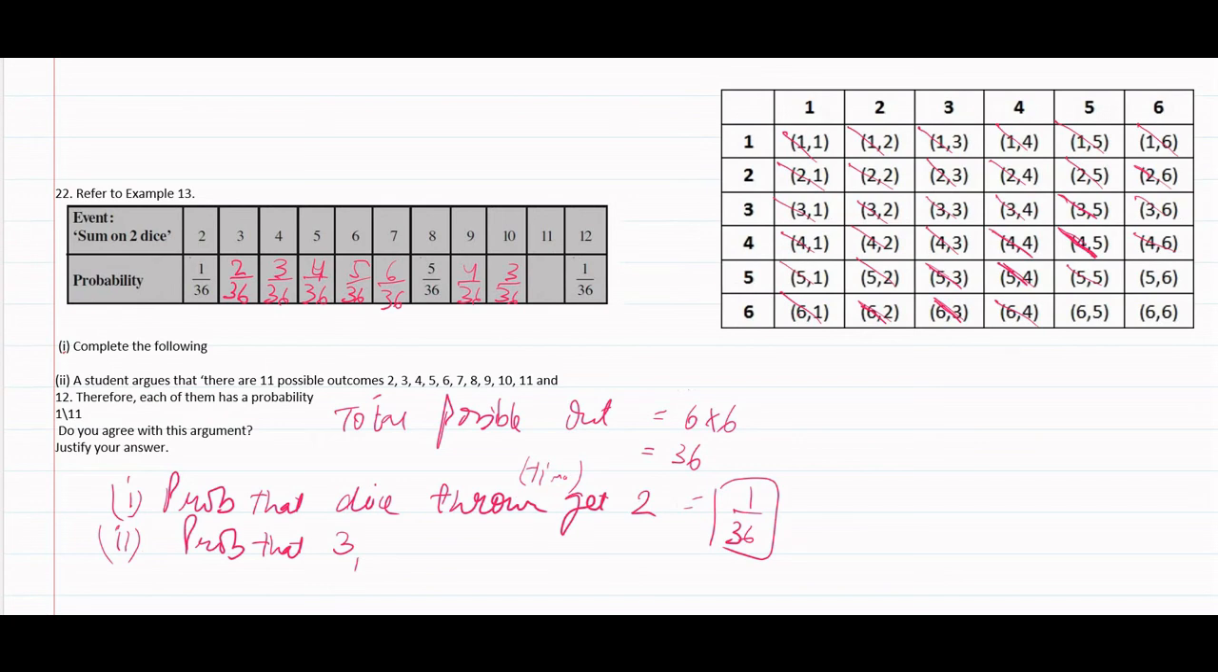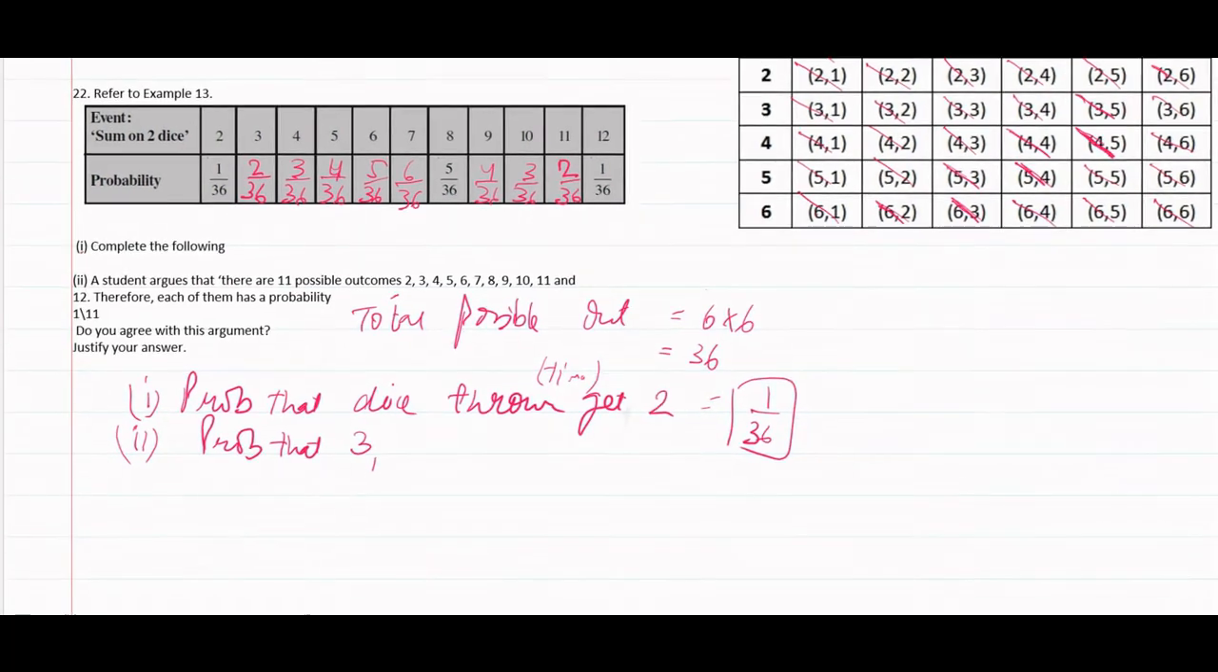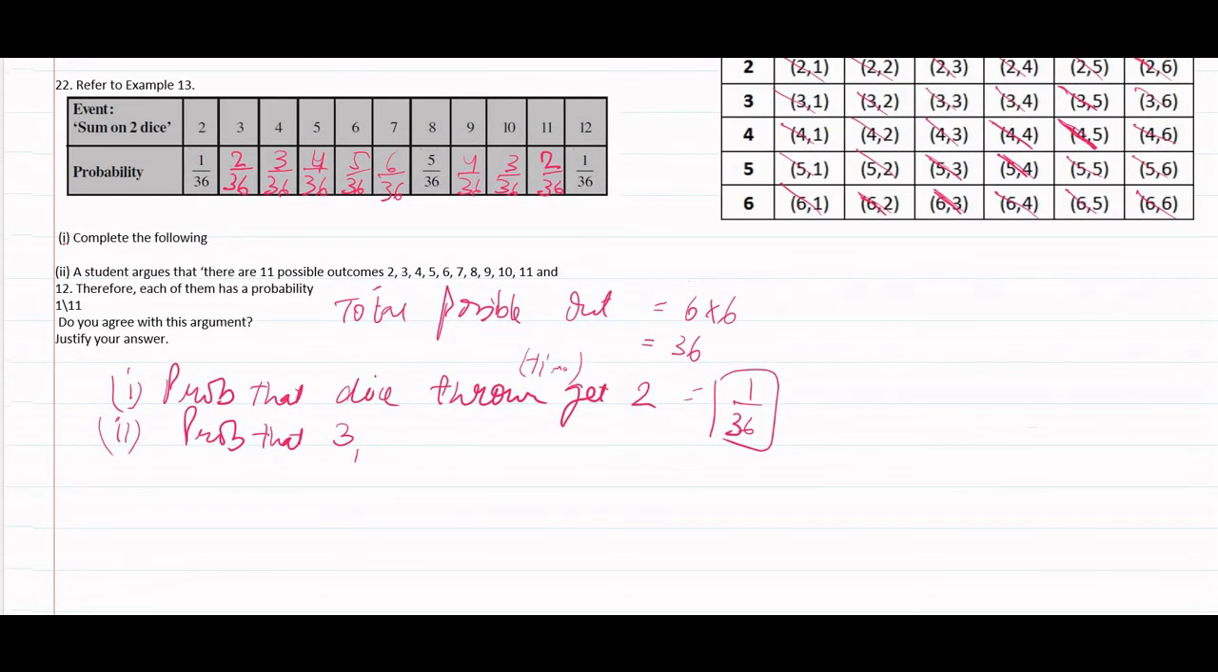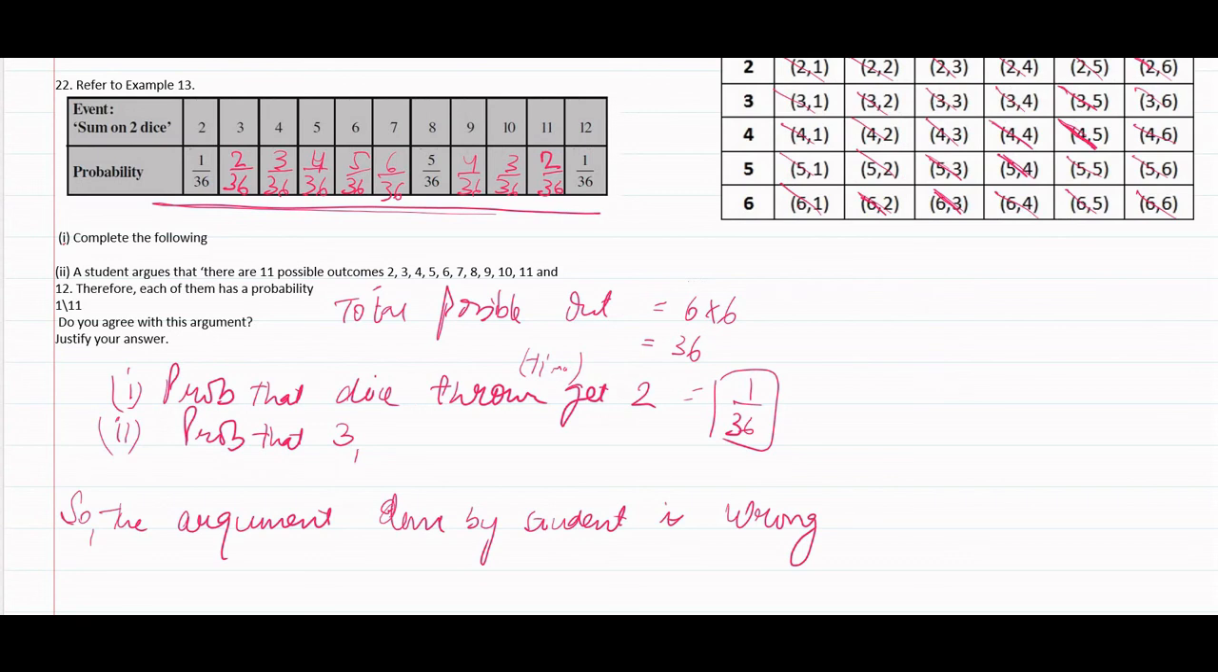We need 11. 5 plus 6 is 11, 6 plus 5 is 11, so 2 by 36. And for 12, 6 plus 6 is 12, 1 by 36. So from the given table we can see that not each of the numbers gets the probability 1 by 11. So the argument made by the student is wrong, as we proved by filling up the table.